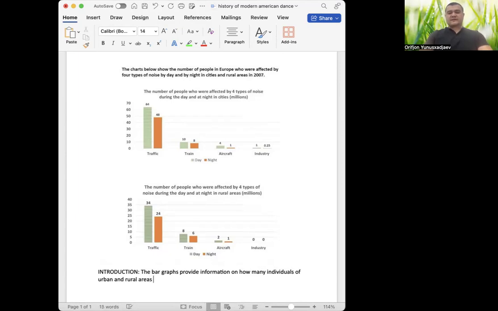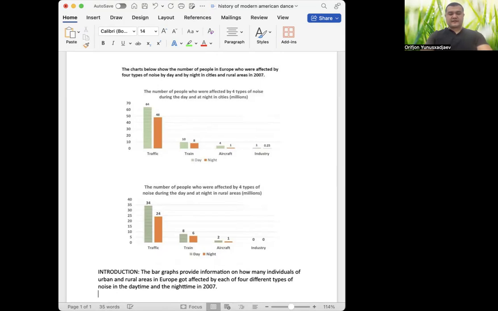The bar graphs provide information on how many individuals of urban and rural areas. Where is it? In Europe, right? They got affected, so I can use were affected, by each of four different types of noise, right? And the period. It says by day and by night, I can write the daytime and nighttime. I forgot to write that here, the nighttime. In, and now we've got the year.